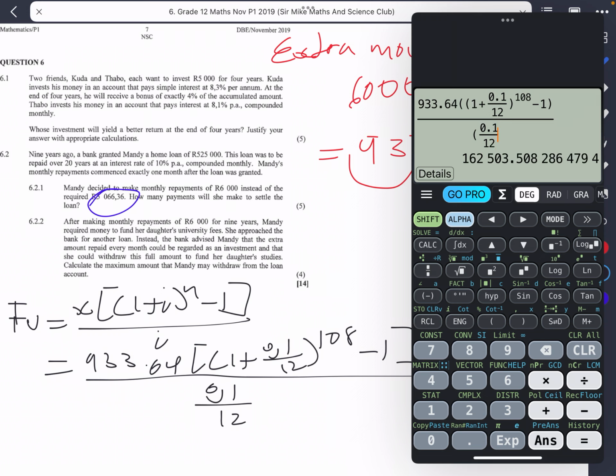What we would have is 162,503 rand and 51 cents.